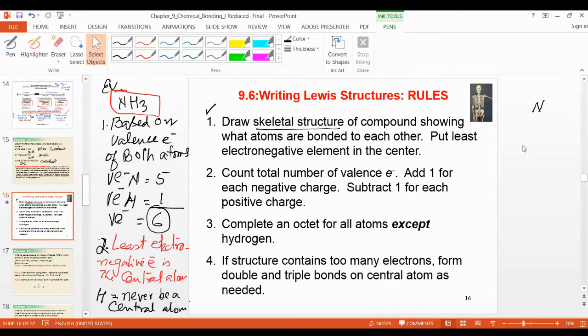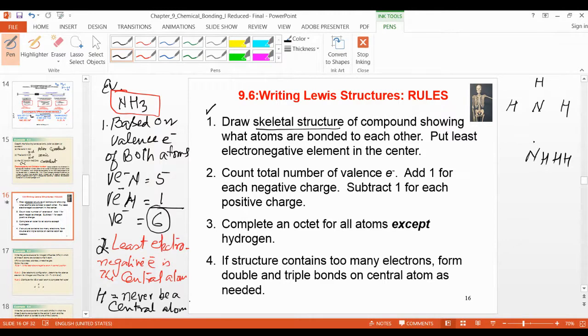Okay. So now I will put it without bonds. Bond means flesh, bond means meat. So I will not write the bond here. I will put just the skeleton. How many hydrogens do we have? Three. So I will put 3 hydrogens around the nitrogen. We cannot put the atoms like this.